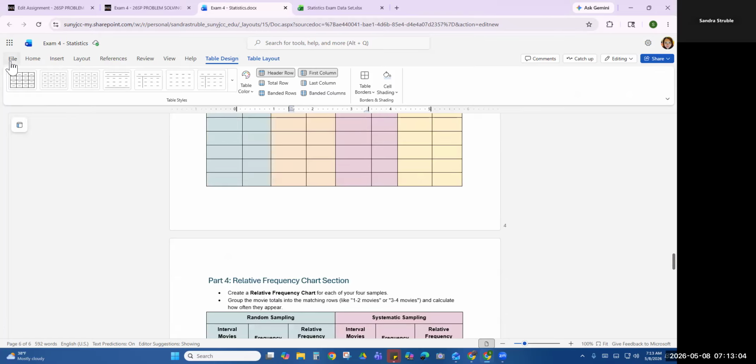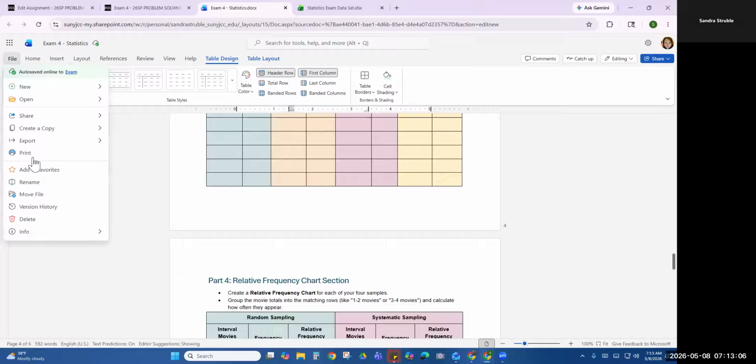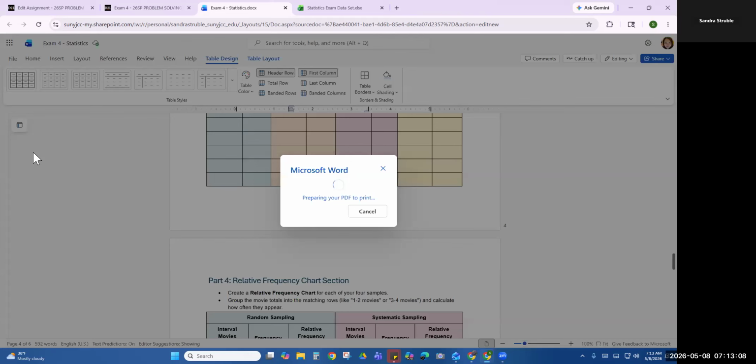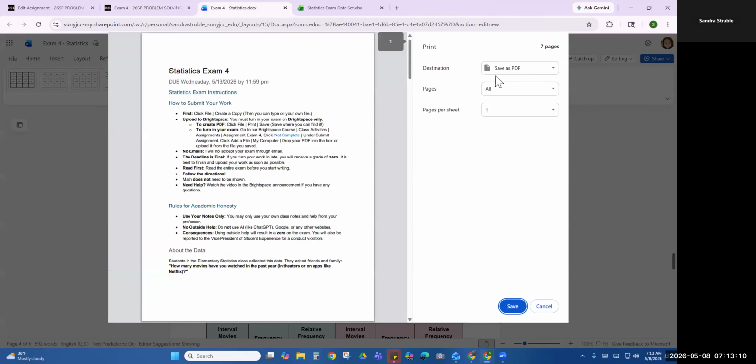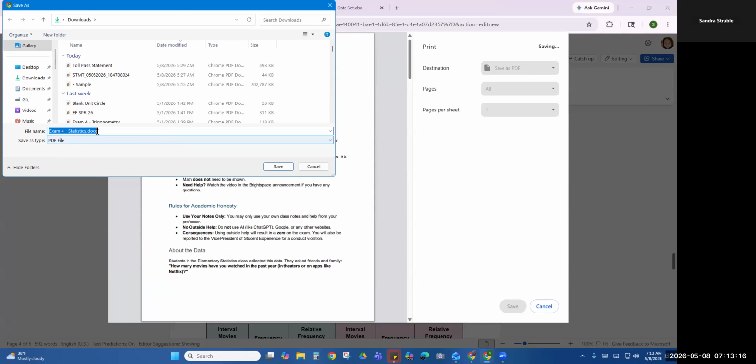Click File, click Print. And then you're going to save as a PDF. Click Save. And then you title it wherever you want. The most important piece here, save it as a download or save it as a desktop. I don't care. Save it somewhere you're not going to lose the darn thing. All right, I'm going to save it as a download.